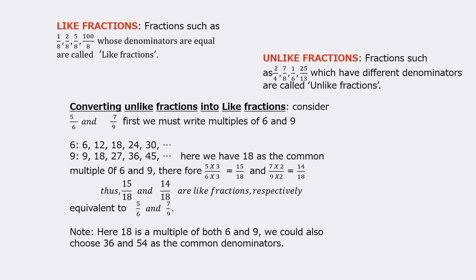Note, children, 18 is a multiple of both 6 and 9. It's not necessary that you take only 18. We can also go for 36 and 54. Only it should be a common multiple for both the denominators.